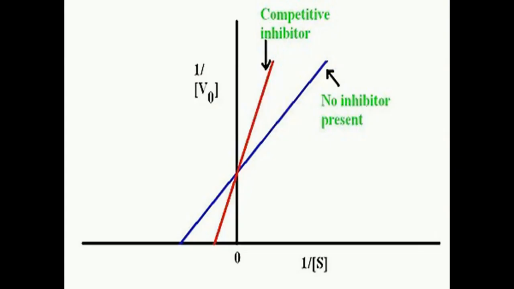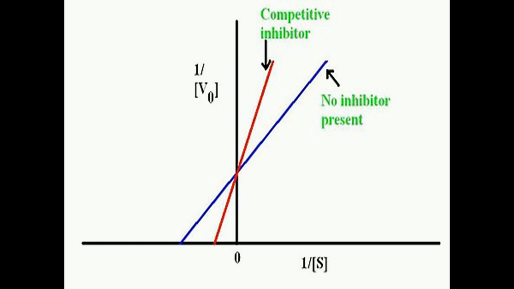Now the effect of competitive inhibitors on a Lineweaver-Burk plot. Look at the figure. Competitive inhibitors show a characteristic Lineweaver-Burk plot in which the plots of inhibited and uninhibited reactions intersect on the y-axis at 1/Vmax. That represents that the Vmax remains unchanged.